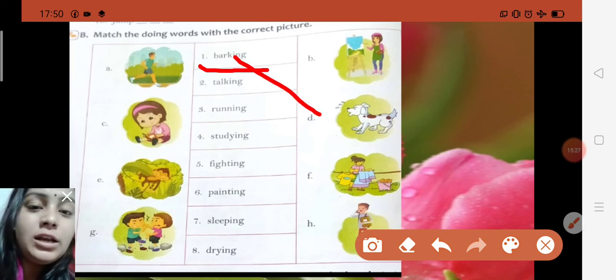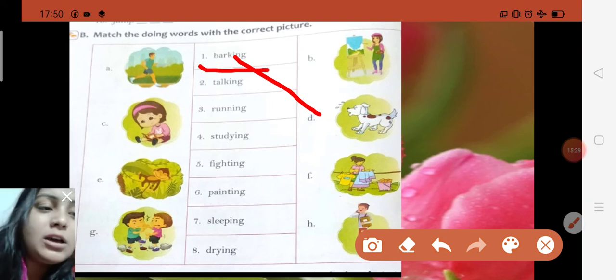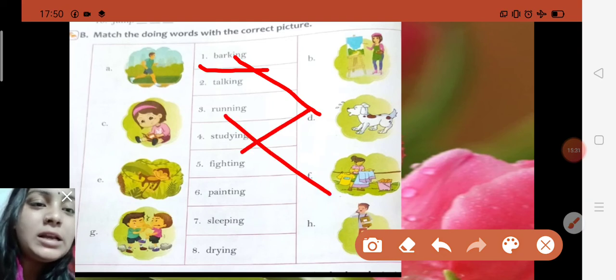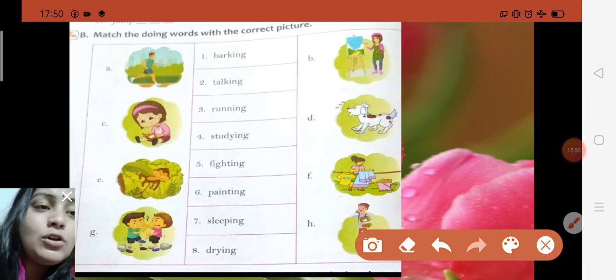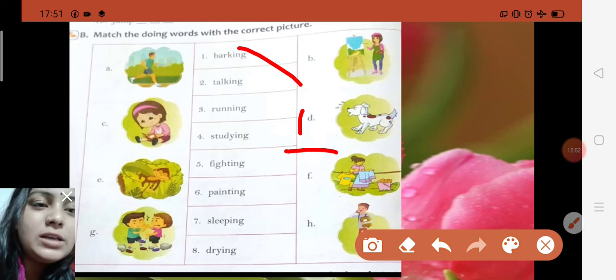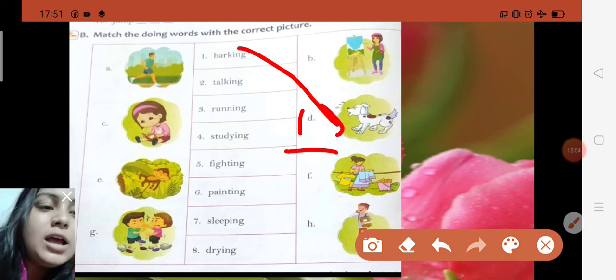And you know children how I have told to match, because whenever you are going to make it like this, it will look dirty. So what you have to do, in front of the picture you just write the number of the words. Like here is barking, D is on barking picture. So in front of the D you can write here 1. Okay, so 1, it means dog is barking. You can see in this picture. So you just put that number.